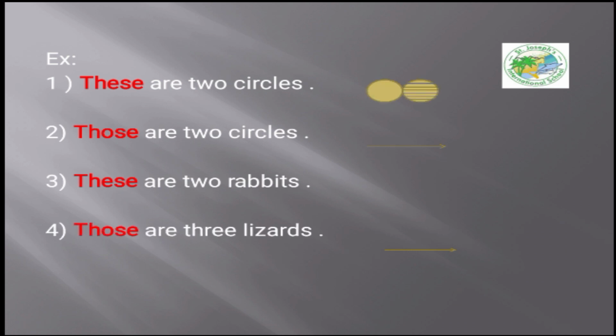Let's take some examples. Number 1, these 2 circles, are they close to the sentence or far from the sentence? They are close to the sentence. So I use these are 2 circles. Number 2, the same 2 circles, but they are far from the sentence. So I use those are 2 circles, because they are far from the sentence. Okay?